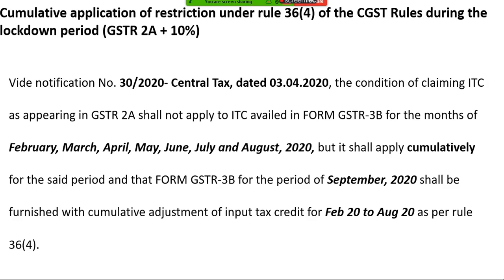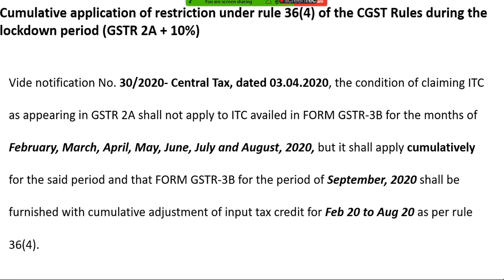And then within 1 month only one more notification came and restricted this 20% to 10%. So from 1st of January 2020 the rule was that the ITC was restricted to 10% over and above the figures appearing in GSTR 2A, subject to my books. So whichever is lower. If my books is lower, I'll claim lower. If my books is higher and 2A is lower, I'll claim 2A, the lower amount.